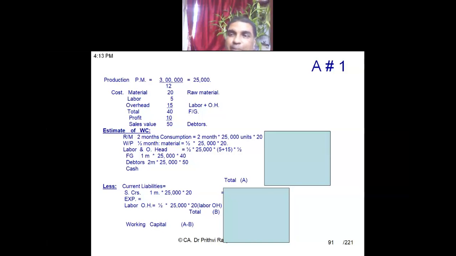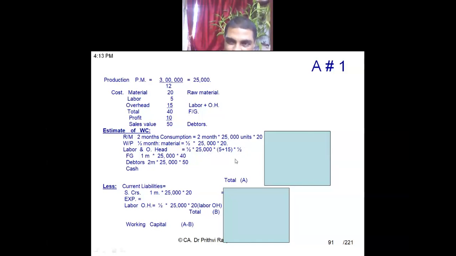But labor and overhead cost is not fully incurred. Labor and overhead total cost is 5 plus 15, 20. But there is some material on which labor and overhead cost is fully incurred, that is 100%. Some material, labor and overhead cost is not incurred at all, that is 0%. So in some cases it is 100%, in some cases it is 0%. So on average, you can say on WIP, labor and overhead cost has been incurred at 50%.